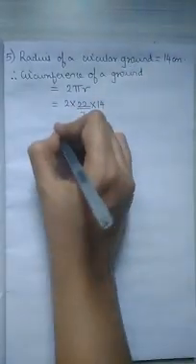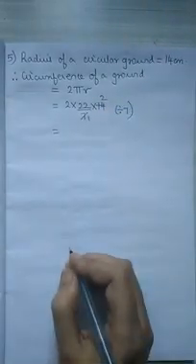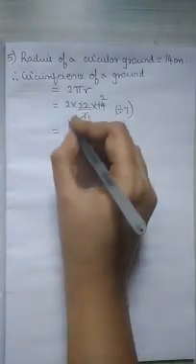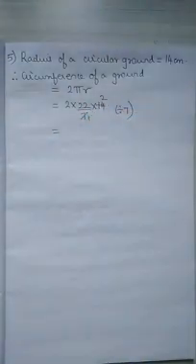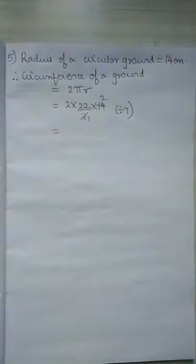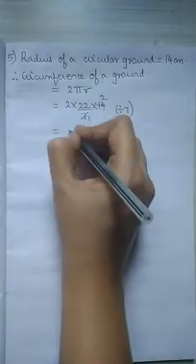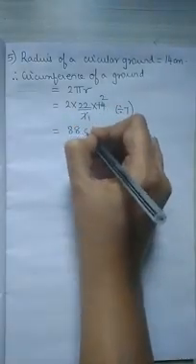Okay. Now 7 1s are 7, 7 2s are 14. What have I done? I have divided the number by 7. Okay, girls. Now 2 into 22 into 2. So basically it is 22 into 4. So it is 2 22s are 44, 44 2s are 88. So it is 88 centimeter.